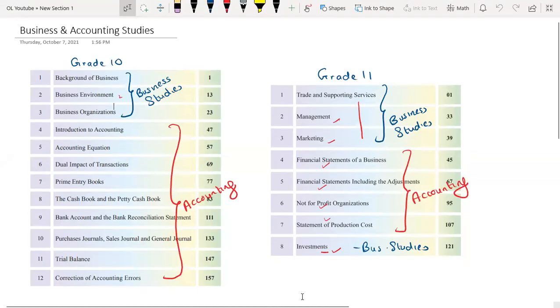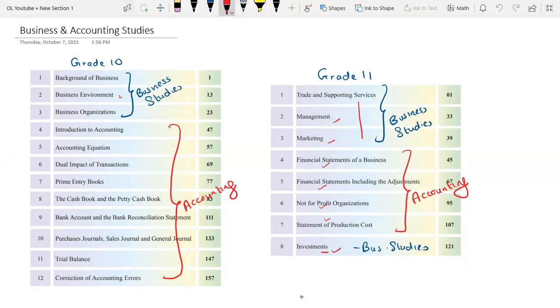Yeah, chapter 2 concerns management, right? How to manage a business. There are various functions of management, namely planning, controlling, leading, and organizing. So you'll be learning about that. And then in chapter 3, you'll be specifically learning about marketing functions, how to do marketing for a business. Those are business studies related chapters.